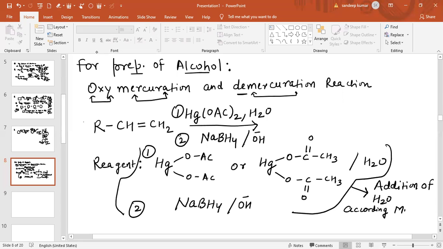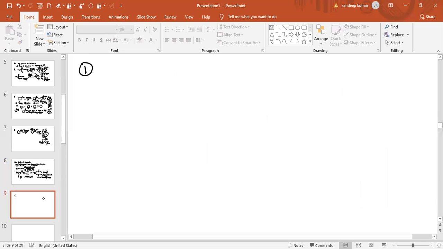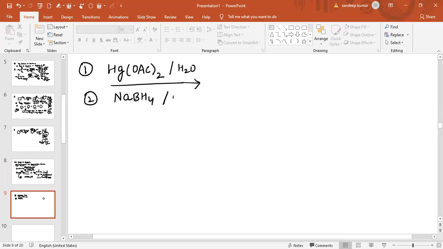This addition of water will be according to Markovnikov's rule. Now see, basically this whole reagent: in the first step, the reagent given is Hg(OAc)2 along with water, and in the second step, the reagent given is NaBH4 in basic medium. So this whole reagent which I am circling will basically provide addition of